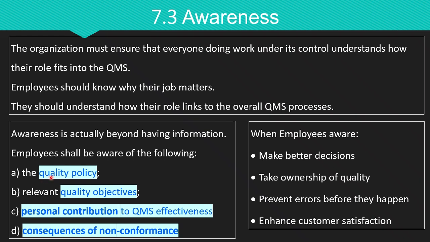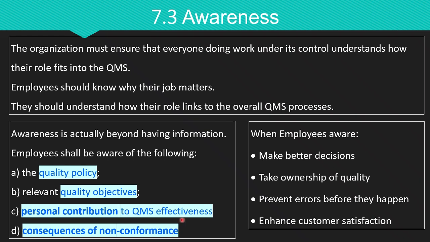The second is employees must be aware of the relevant quality objectives, which are SMART objectives established based on the quality policy. And the third is employees have to be aware of their personal contribution to quality management system effectiveness, which means they have to know how their work impacts quality. In addition, employees have to know the consequence of non-conformance. That is, what happens when procedures are not followed. If procedures are not followed properly, customer complaints, rework, and loss of trust may be encountered.